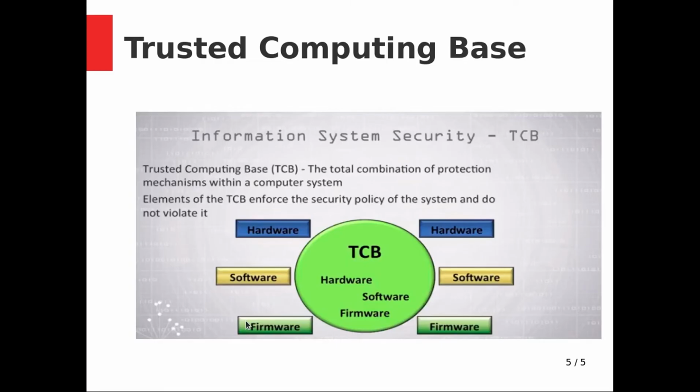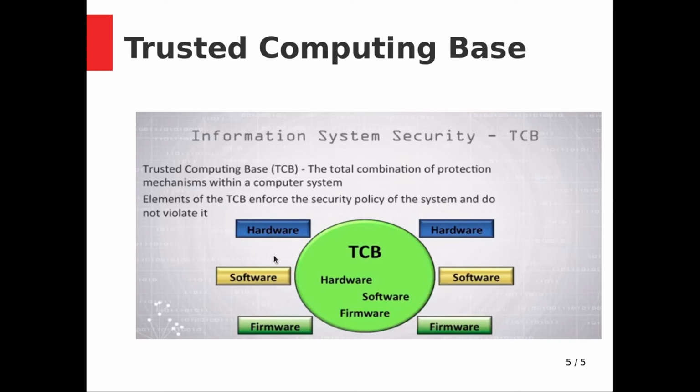Now trusted computing base is the total combination of protection mechanisms within a computer system. Elements of the trusted computing base enforce the security policy of the system and do not violate it. In the sense hardware, software and firmware. Hardware in the sense you have an SSD hard disk, which is very fast.